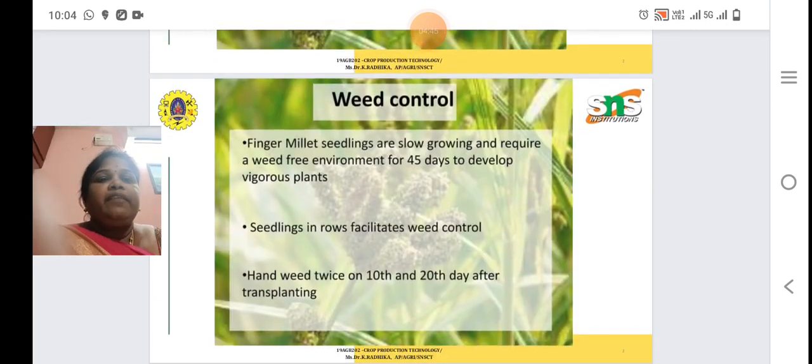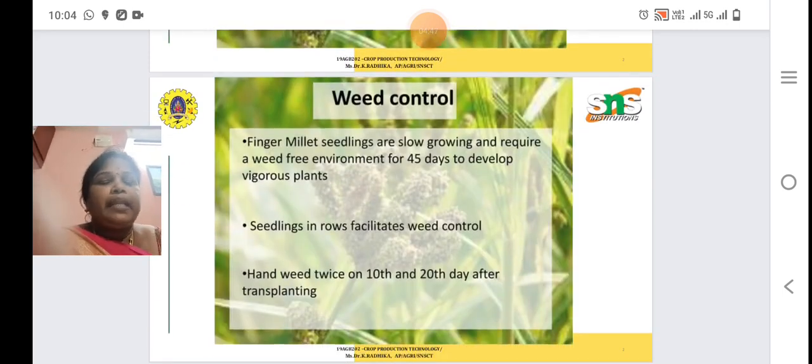Then let's see weed control method. Finger millet seedlings are slow growing and require a weed-free environment for 45 days to develop vigorous plants. Seedling in rows facilitates weeding, it's the best method for weed control. Hand weeding twice, on the 10th and 20th day after transplanting, is very much essential for weed control.